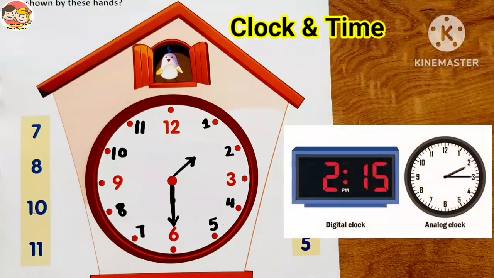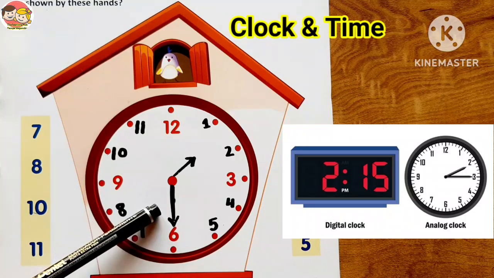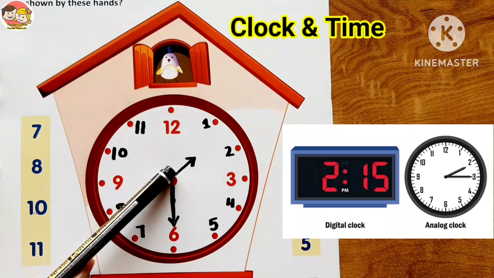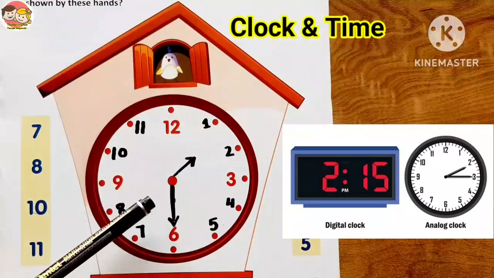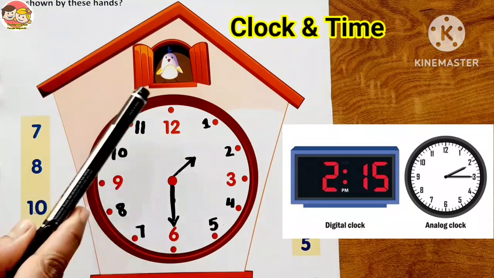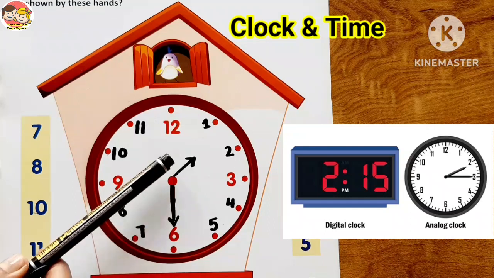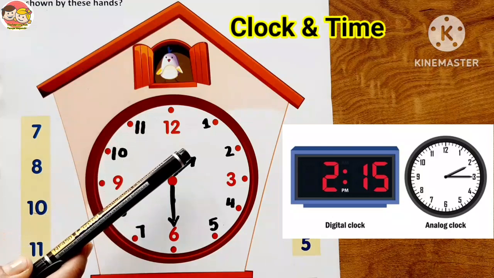There are two types of clocks, analog clock and digital clock. This one is analog clock. There are two hands on the clock, the long hand and short hand. Long hand is the minute hand and short hand is the hour hand. The face of a clock has the numbers from 1 to 12 on it. The minute hand takes 1 hour to move once around the clock face, and the hour hand, means short hand, takes 12 hours to move once around the clock face.